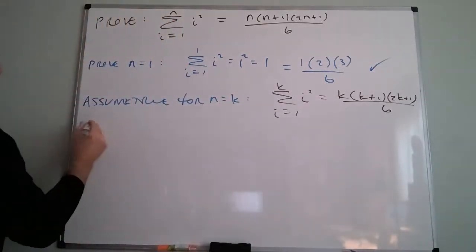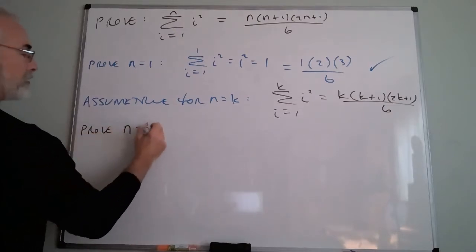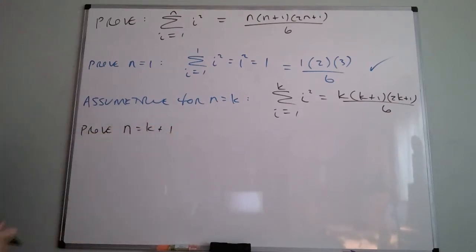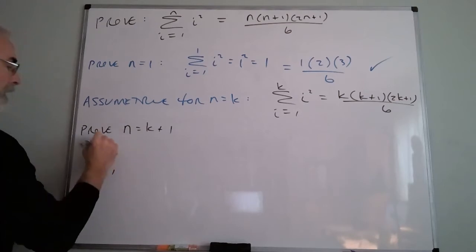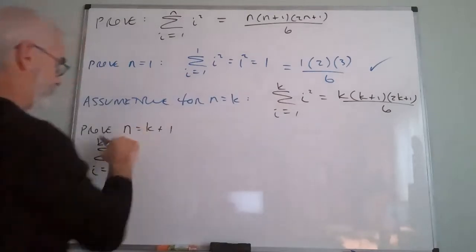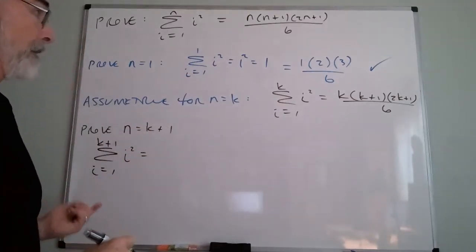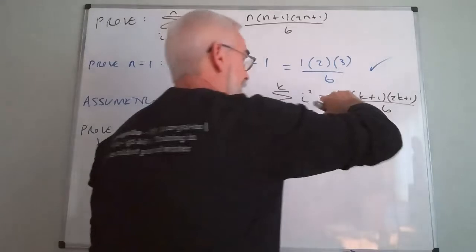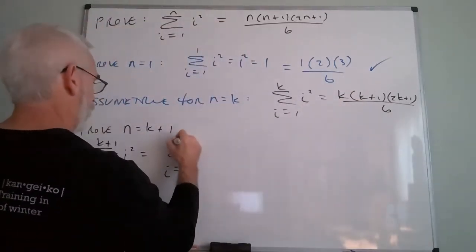Now, the next part is we need to prove the k plus 1 case. So what we're going to do is we're going to write down the sum from i equals 1 to k plus 1 of i squared. Well, what is that? Well, wouldn't this be, right, like this?